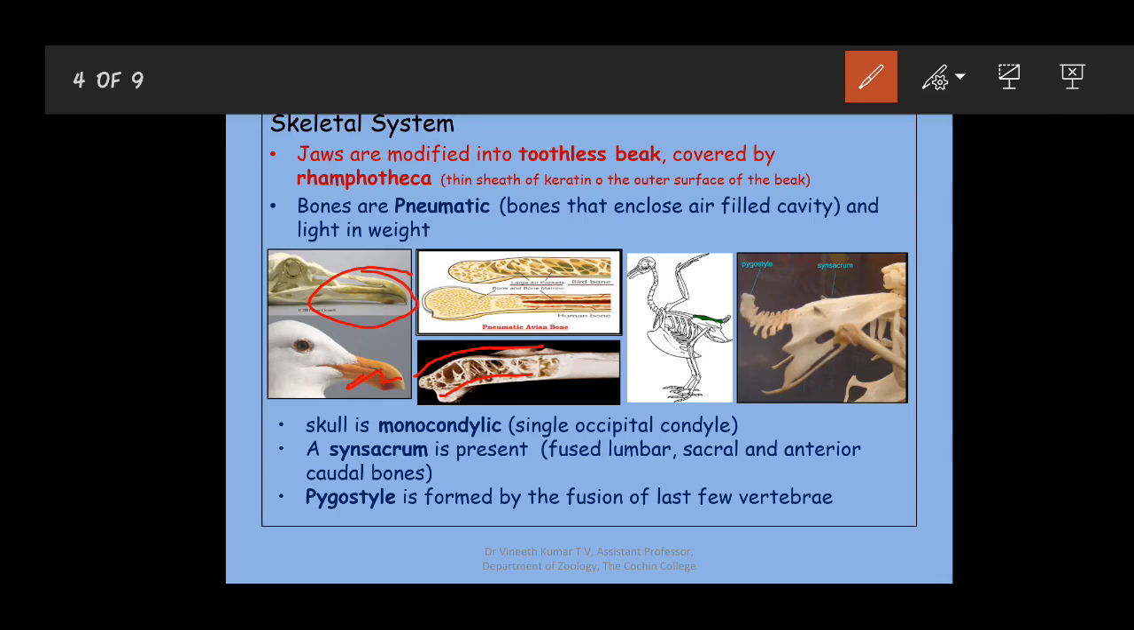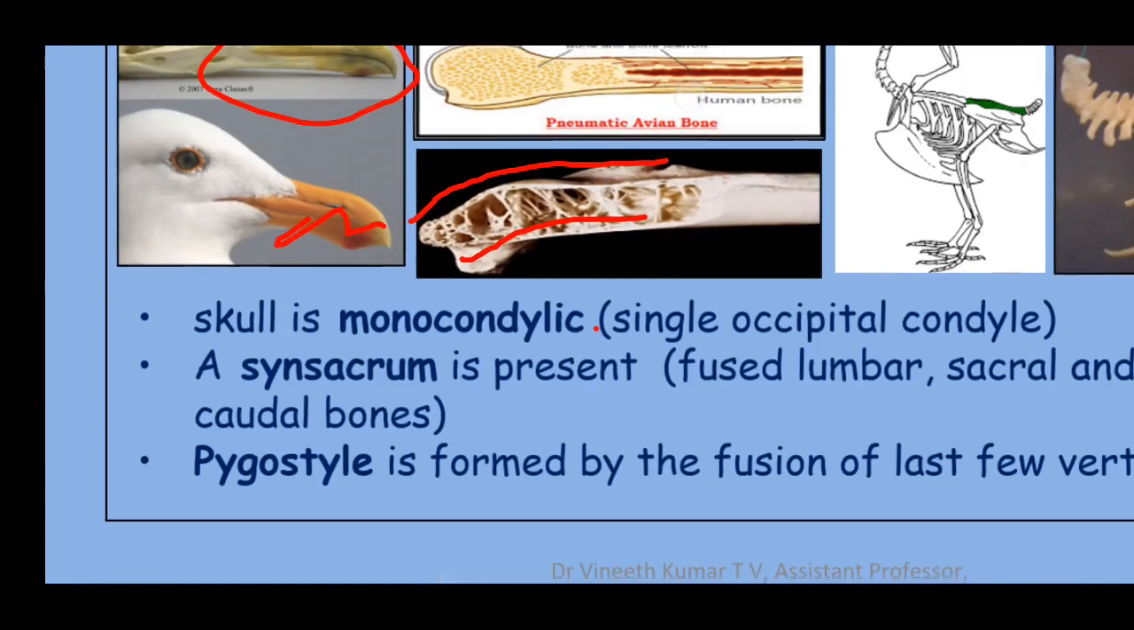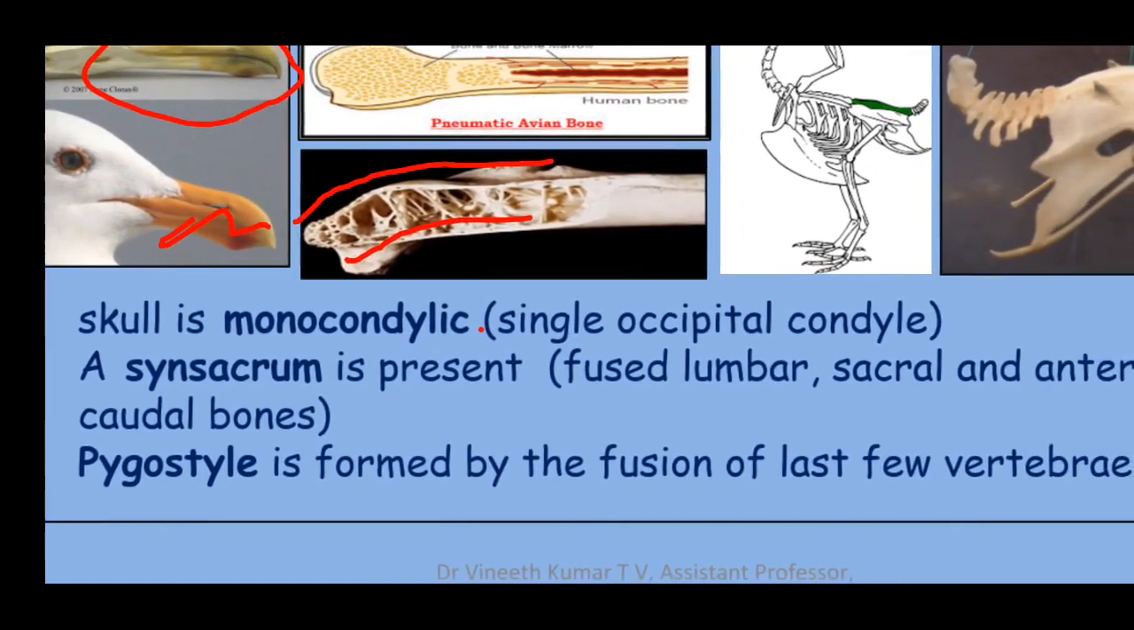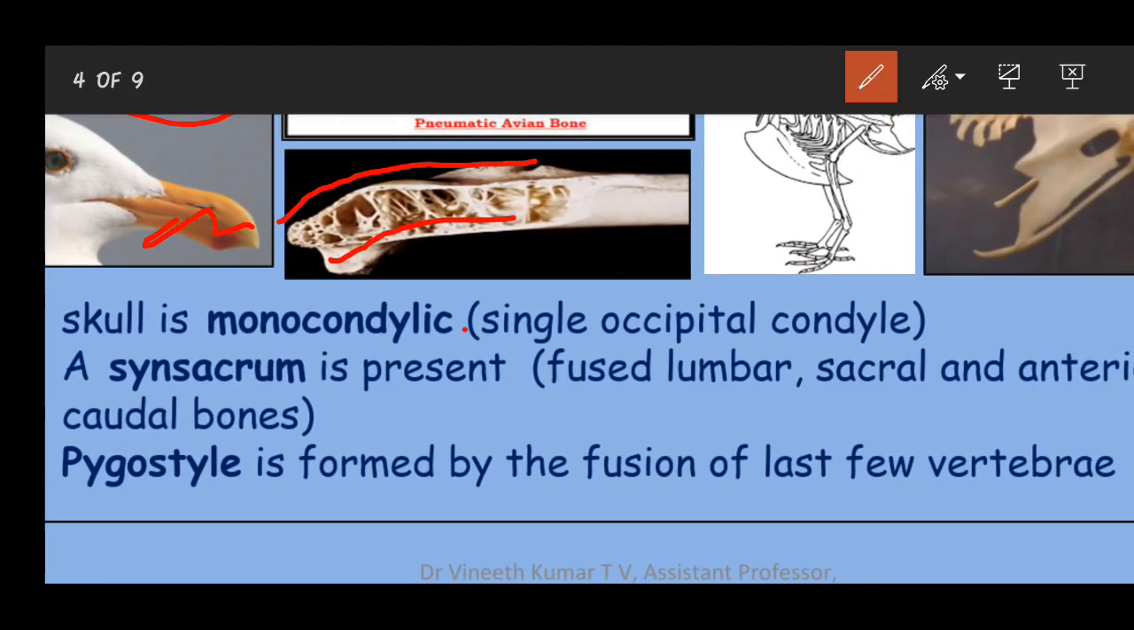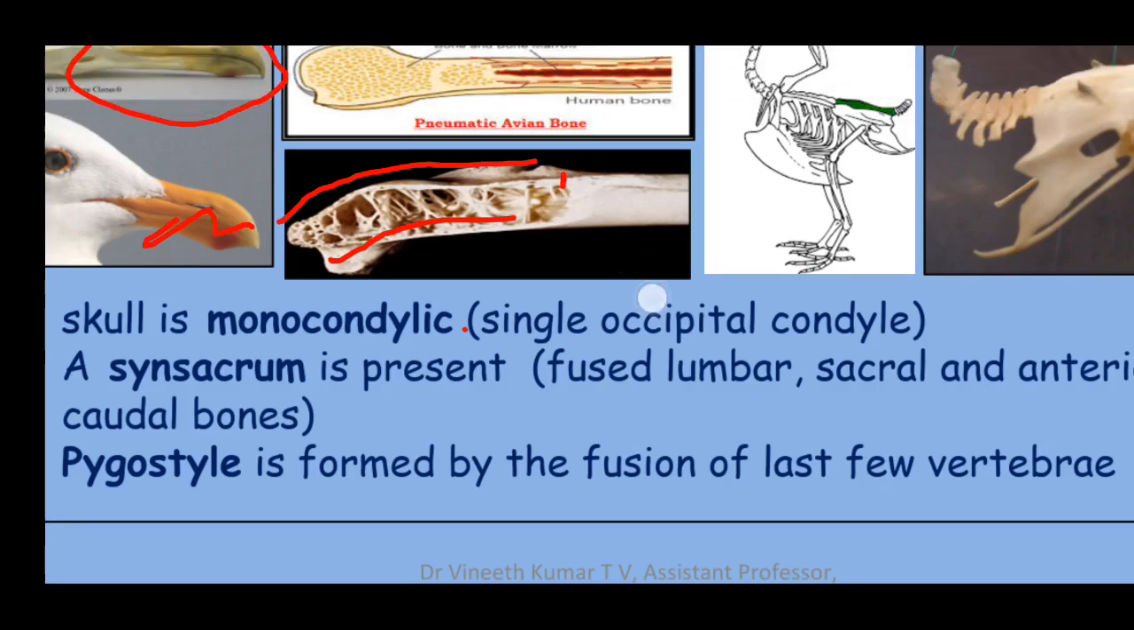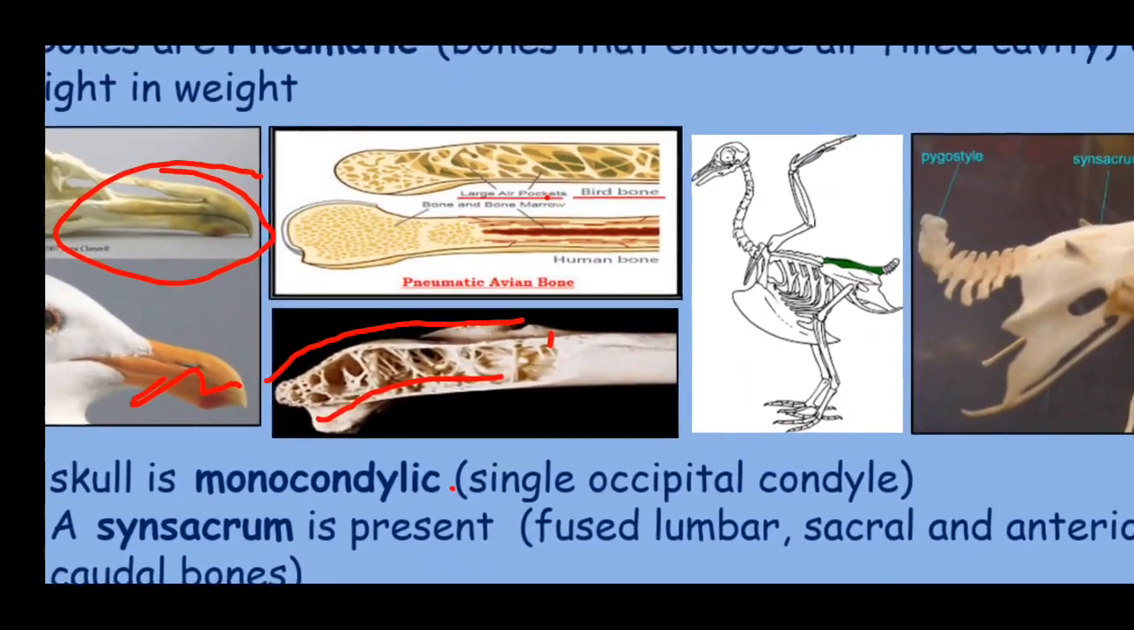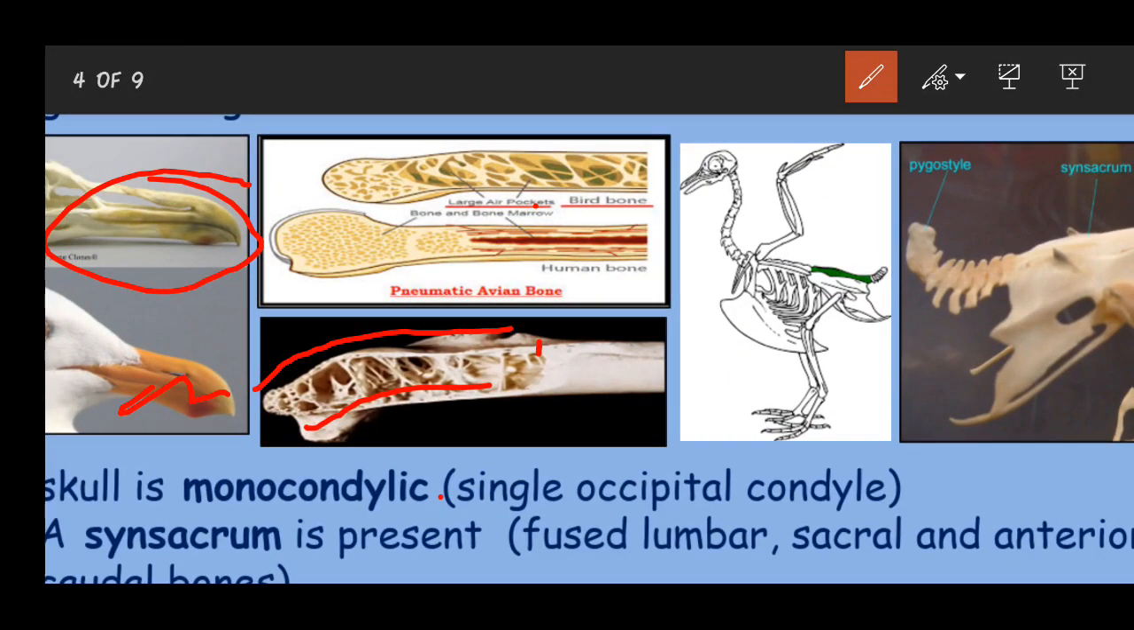When you come to the avian bone, you can see this particular point where the thickness of the bone is very much reduced. But when you come to the bones of mammals, you can see that it will be heavily studded with, or thick with, calcium deposit. Here you can see the difference between an avian and a human bone.